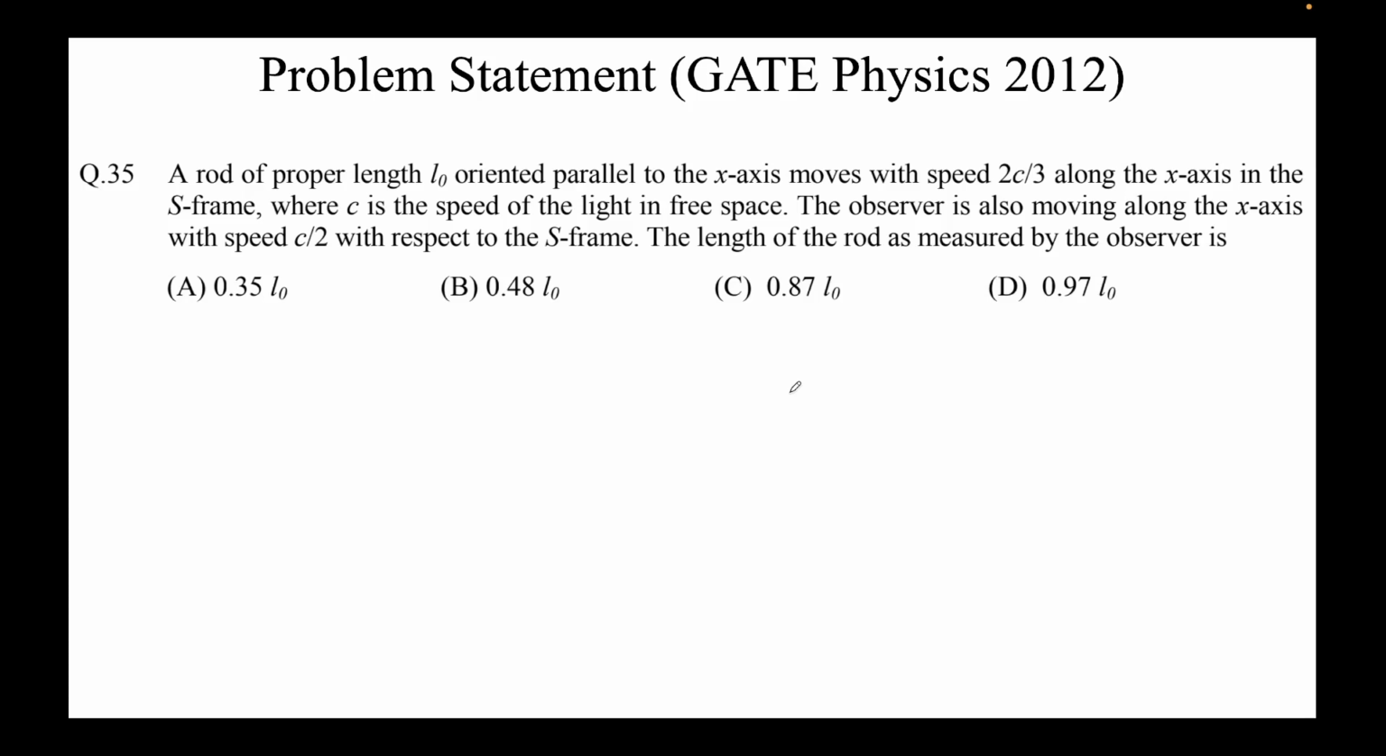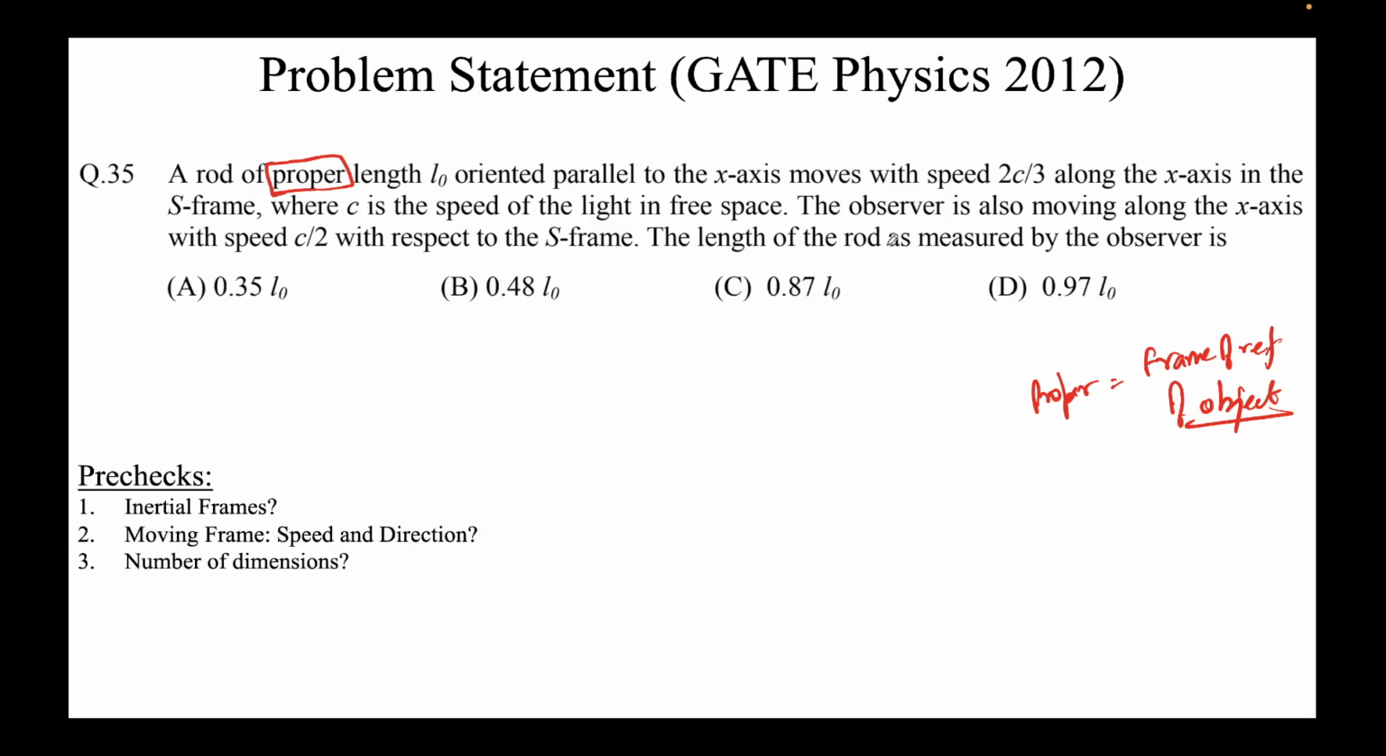Okay, so this was the problem: a rod of proper length L0. We saw this term proper last time. What does proper mean? Proper means in the frame of reference of the object. So you have to be sitting on the object, and then you can measure proper length and proper time. So we were given proper length L0, oriented parallel to the x-axis.